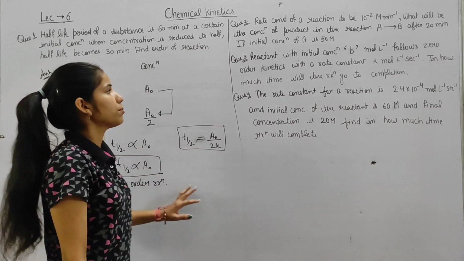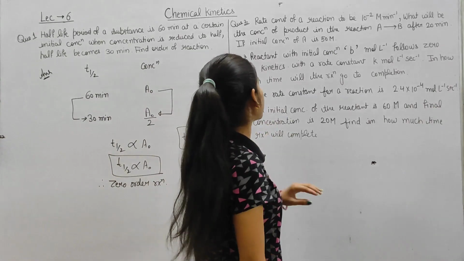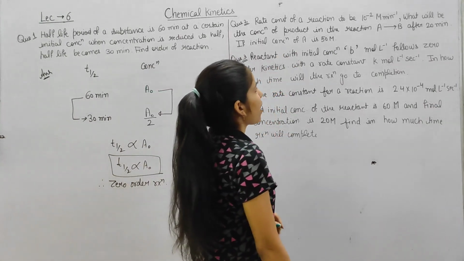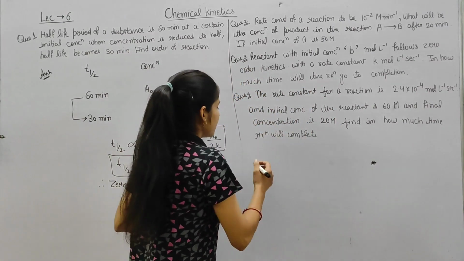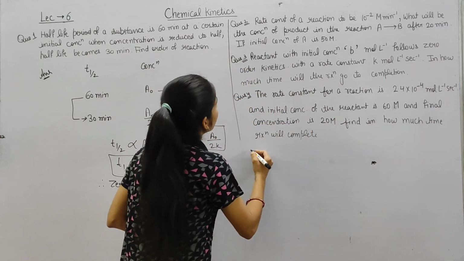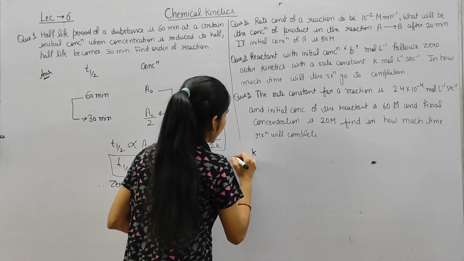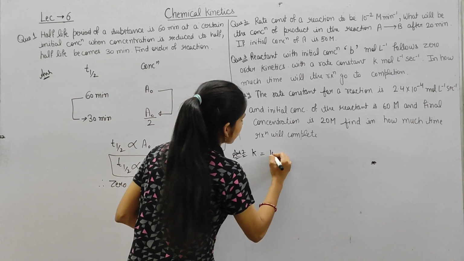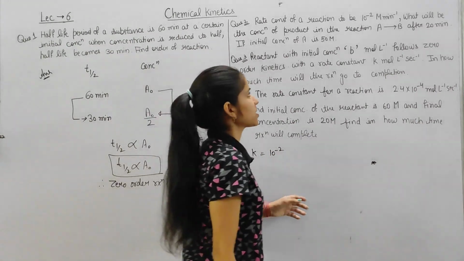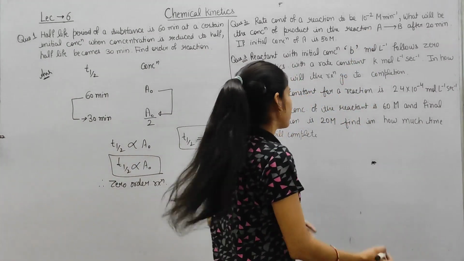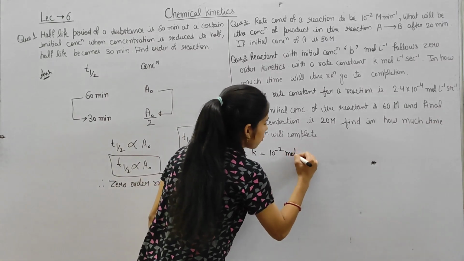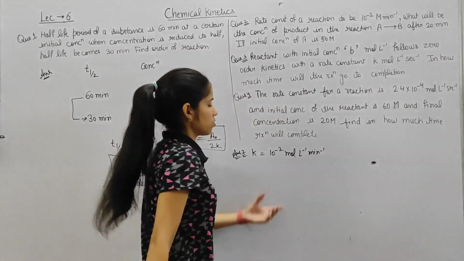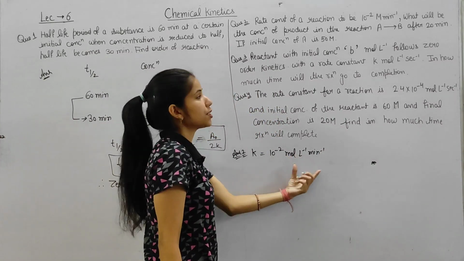Clear? Now we move on to another question: rate constant of a reaction is 10 to the power minus 2 moles per minute. So here the value of K is given. K is the rate constant, that is 10 to the power minus 2, M is molarity, and we are taking concentration in terms of moles per liter, and per minute is given. So this is the zero order reaction unit.